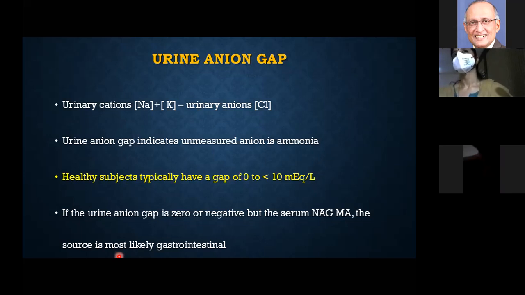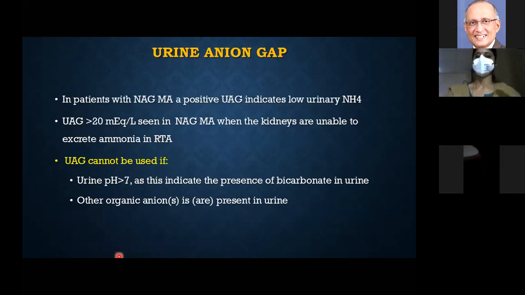So you need increased regeneration of bicarbonate. What does the kidney do? The kidney forces H plus to be secreted as ammonium, so there will be an increase in ammonia production. So in a normal anion gap metabolic acidosis with a negative urine anion gap, which means there is increased ammonia production, the cause is basically diarrhea. There is a GI loss of bicarbonate.